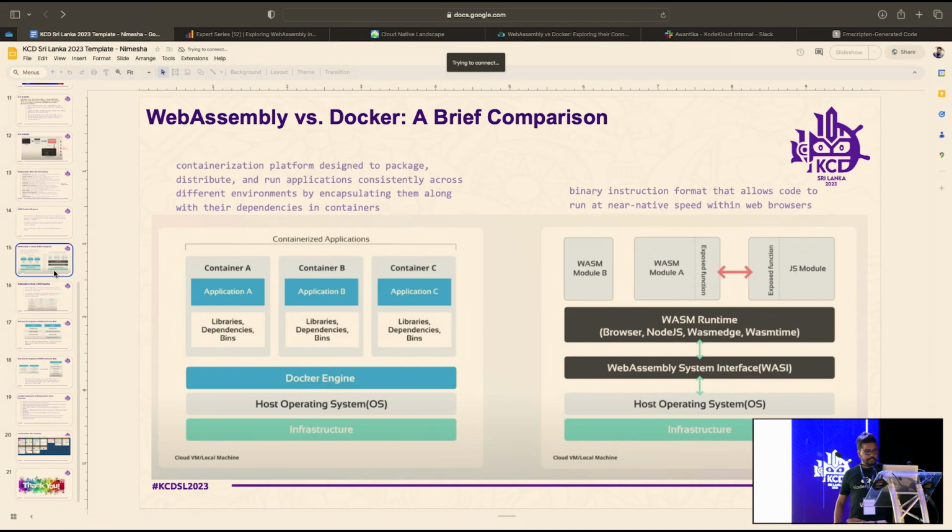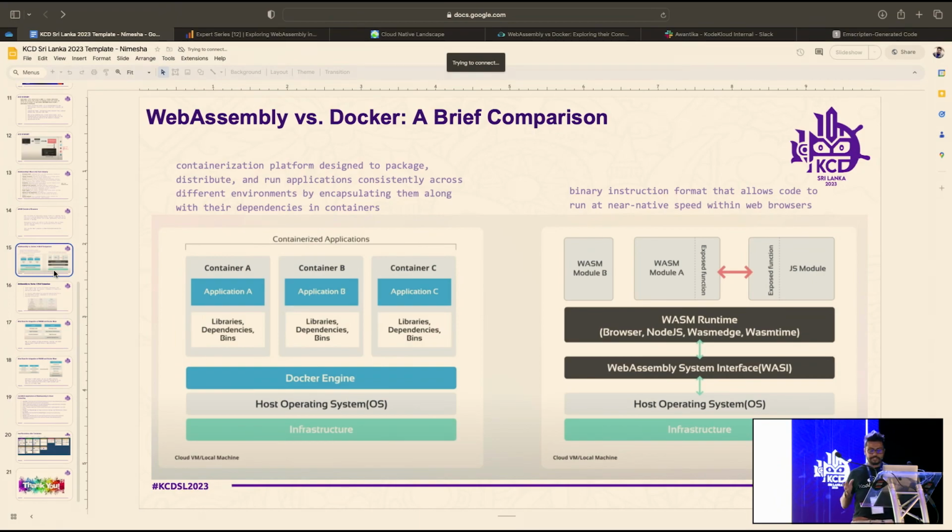So the next thing is WebAssembly versus Docker. Now some of you might be confused about what is the difference between WebAssembly and containers. Or are these similar? Or is WebAssembly better than containers? You might have some questions inside your mind, right? So let me clarify this one.